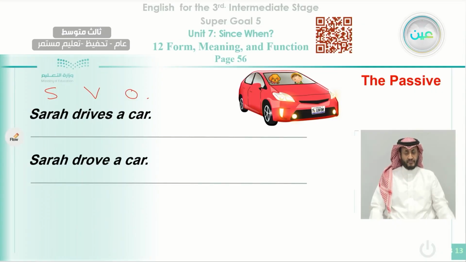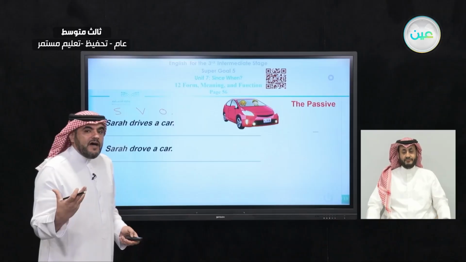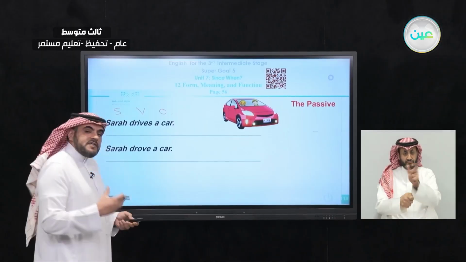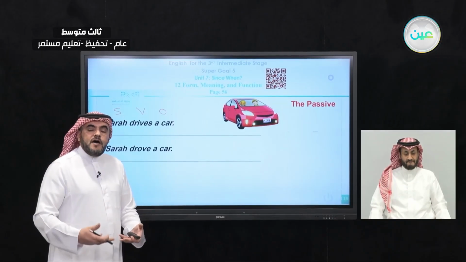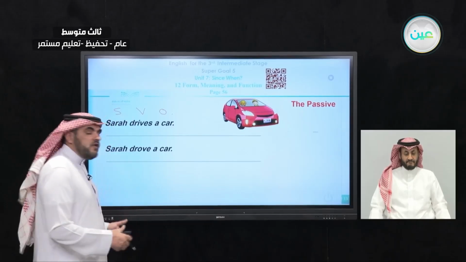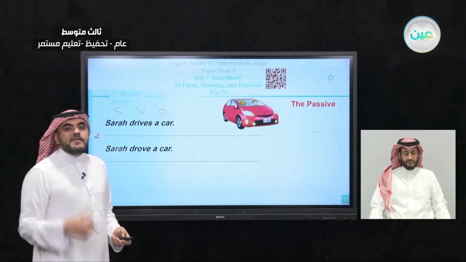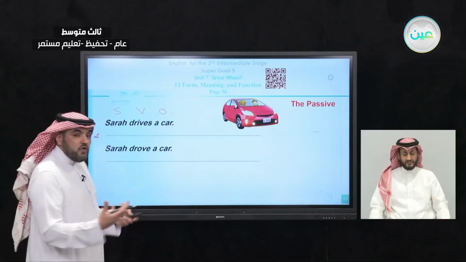Another example, the same sentence but in a different tense, we can say Sarah drove a car. You can tell about the time here. In the first one, we talk about something that happens regularly. But in the second one, we talk about something that happened in the past. So we can say Sarah drove a car.